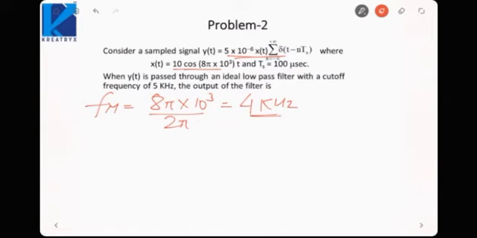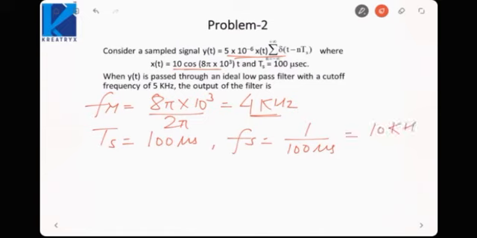Now y(t) is a sampled version of this signal. So first let us find out the sampling frequency. Ts is given to us as 100 microseconds. So that means fs would be 1 upon 100 microseconds, that is 10 kilohertz. So the output frequencies would be the original 4, then 10 plus minus 4, 20 plus minus 4.